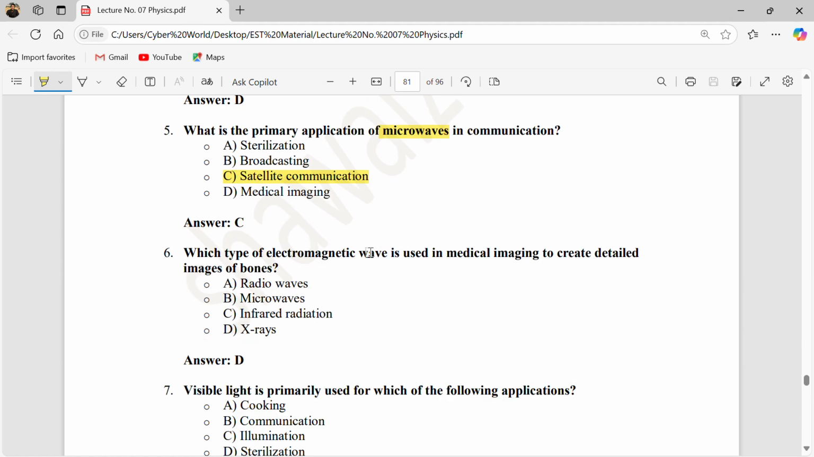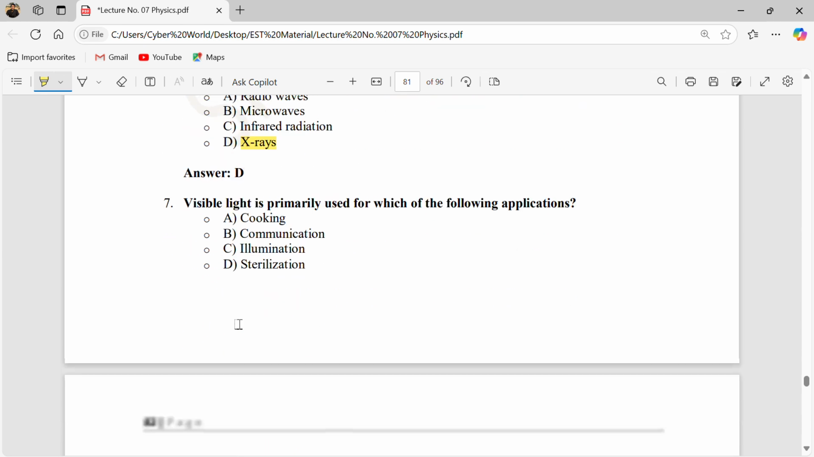Which type of electromagnetic wave is used in medical imaging to create detailed images of bones? To create images of bones, we use X-rays. We are not using the most energetic gamma rays because they damage the tissues of our body.